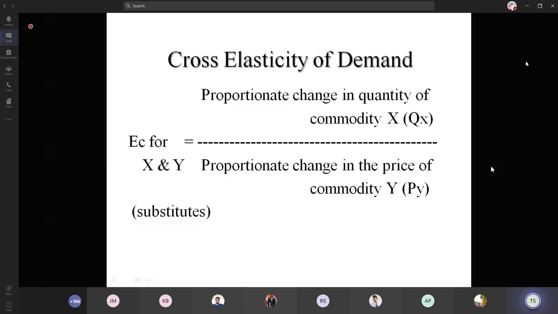We are going to analyze these relationships. Here we may take substitute commodities, complementary commodities or normal commodities. So we can find out the cross elasticity for any kind of commodities by comparing the price and the quantity demanded of the two commodities.